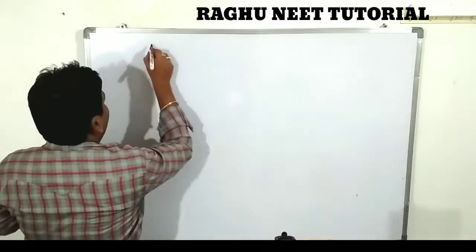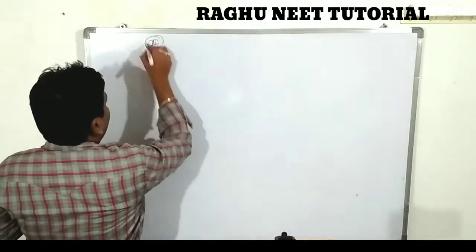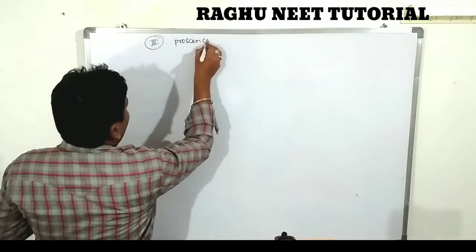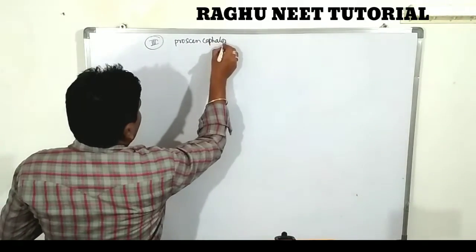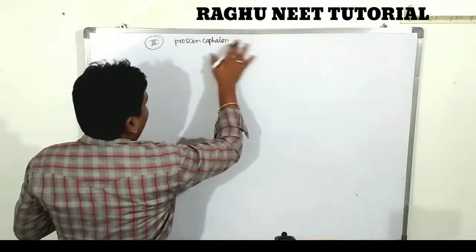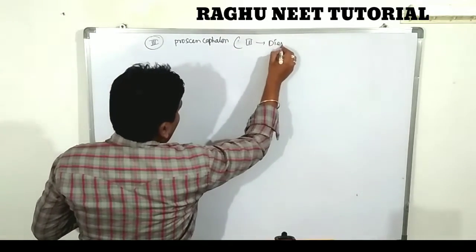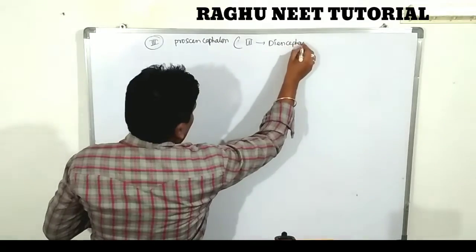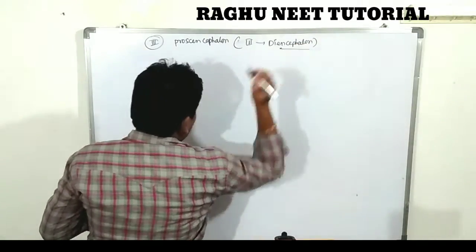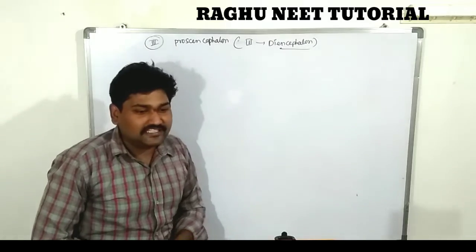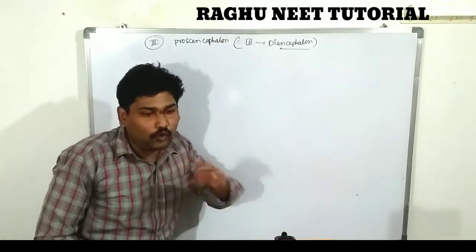The third region of the forebrain, the prosencephalon, is known as the diencephalon. The first one we are discussing is the diencephalon. It is the third region of the forebrain.